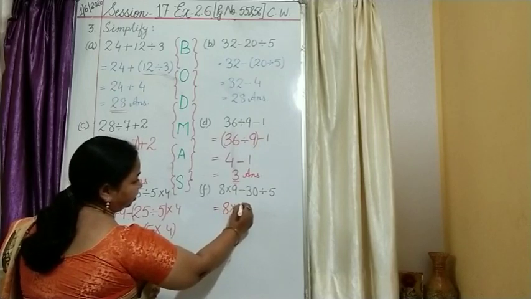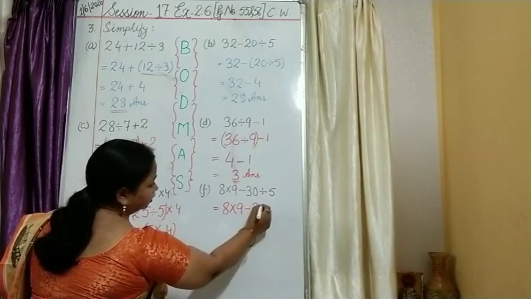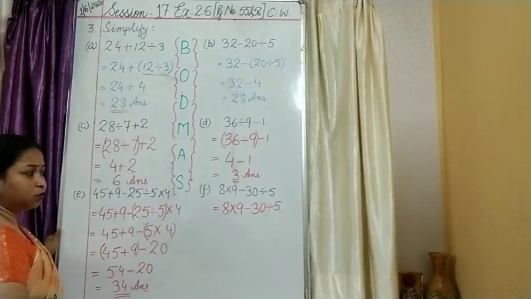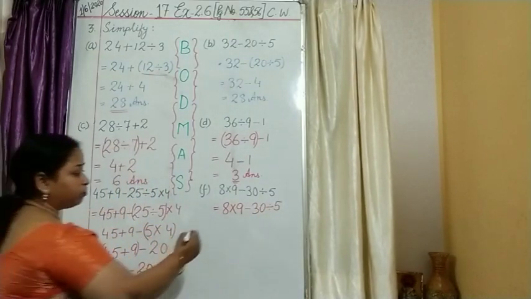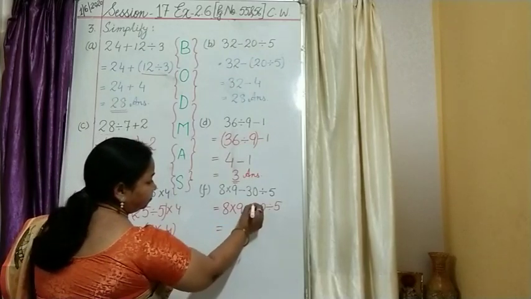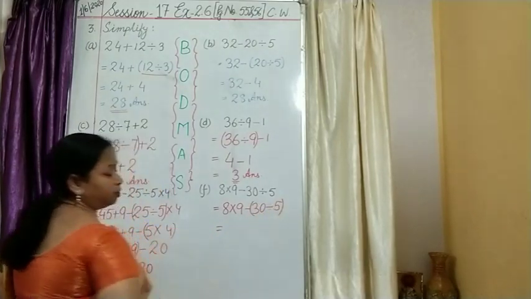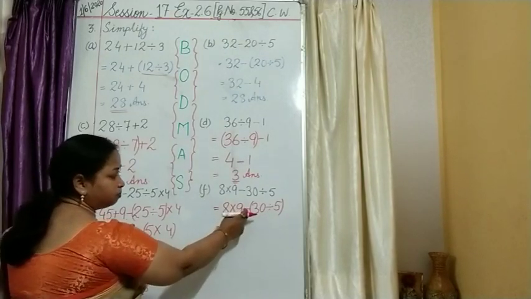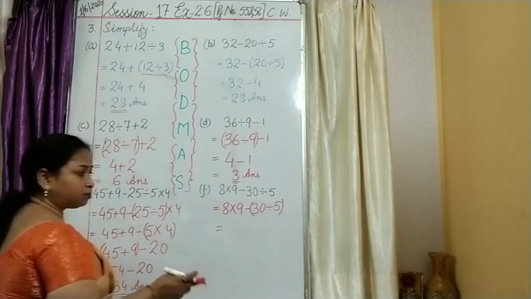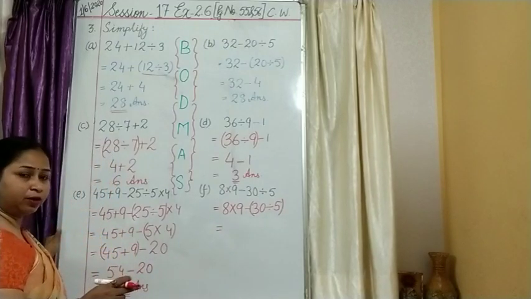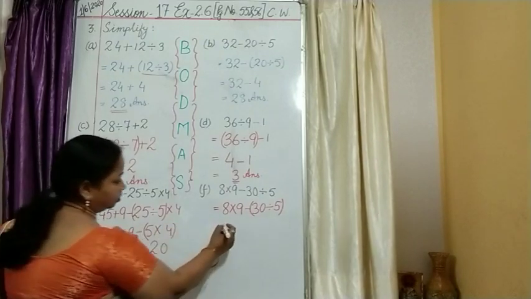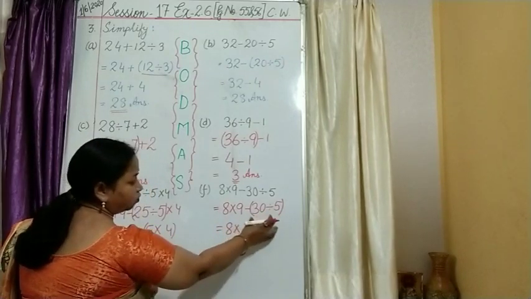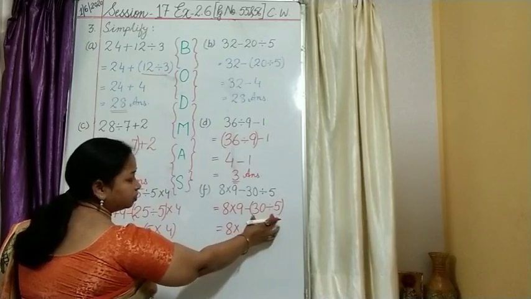8 multiplied 9 minus 30 divide by 5. We rewrite the question. Okay. So what we will do next? Next step will be, we will take this number in a bracket. Why? Because we know multiplication, minus and division, which sign is having the priority list? It is division. So we have to rewrite, and then we will concentrate in the focus on for this division and taken in a bracket.